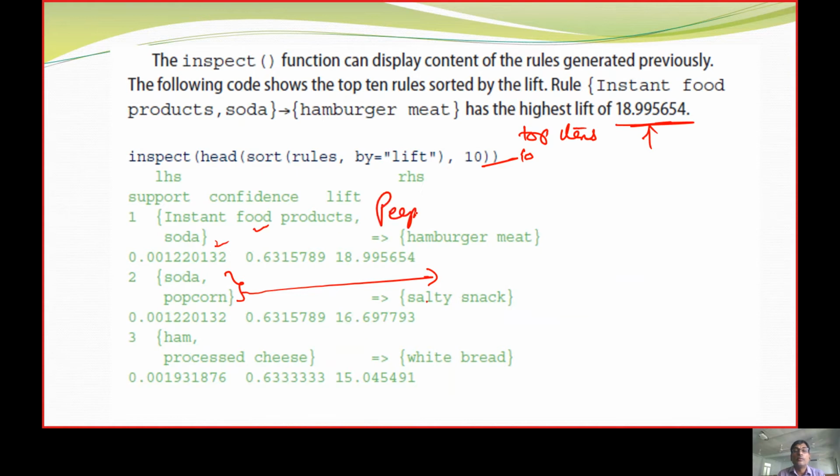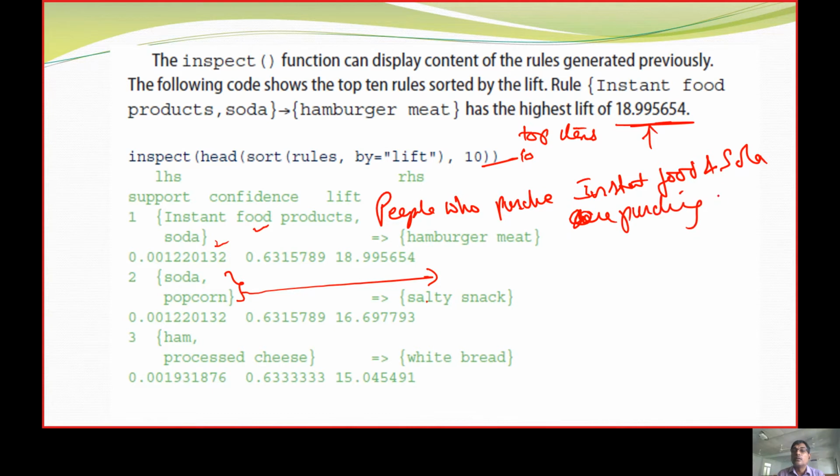So people who purchase instant food and soda are purchasing hamburger meat.